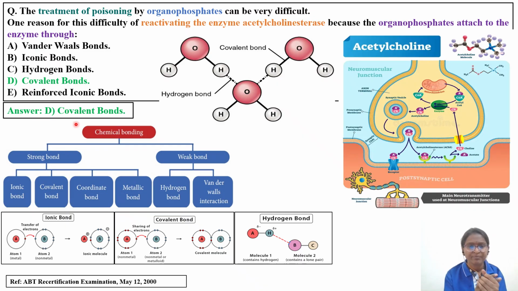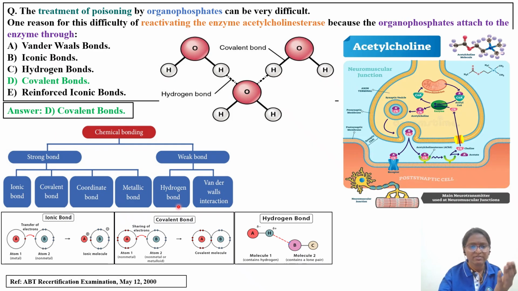So let's quickly revise our memory. First, we have to understand the types of bonding that we see across chemicals. There are two types of bonding, strong bonds and weak bonds. Among the strong bonds, ionic bond, covalent bond, coordinate bond, and metallic bond are all strong bonds between chemicals.